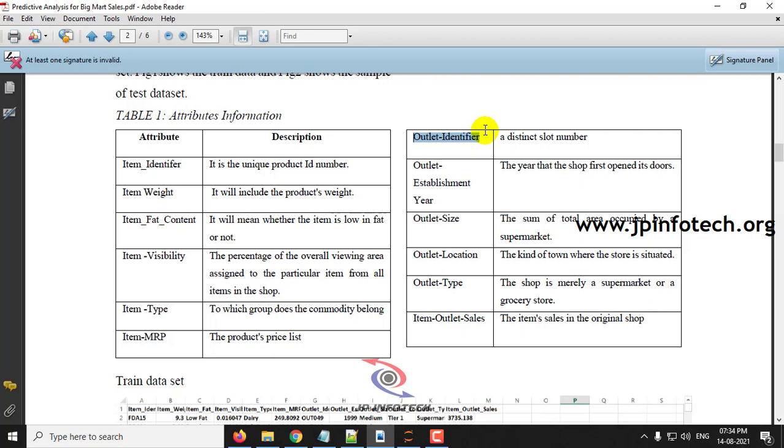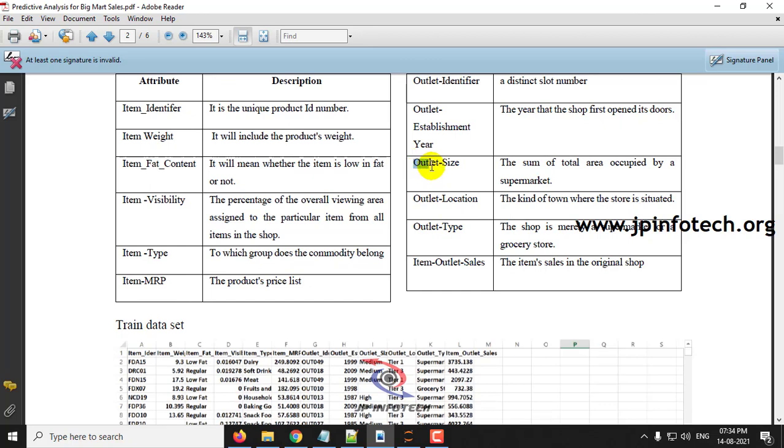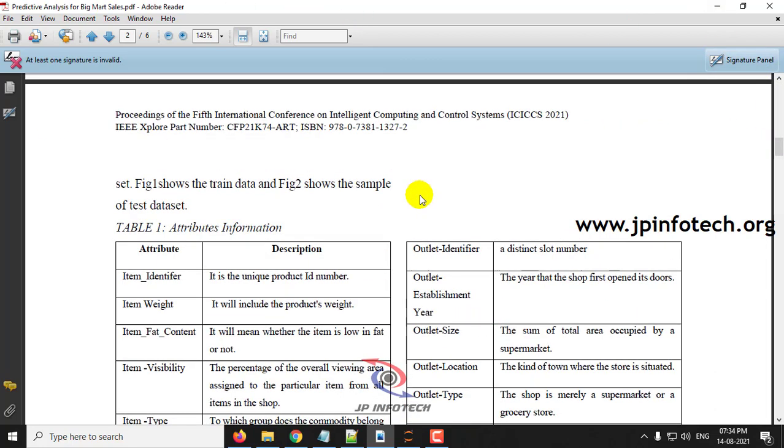Each outlet has some ID for items, that is the outlet identifier. Then outlet establishment year, when the outlet was opened. Then outlet size, how much square feet the size is. Then outlet location type, whether it is located in a tier 1 city, tier 2 city, like that. An outlet type, whether it is a supermarket type or grocery type. And the final one is the item outlet sales, how much sales is being done. So this is the main concept of the base paper. Now let us see the execution of the project.